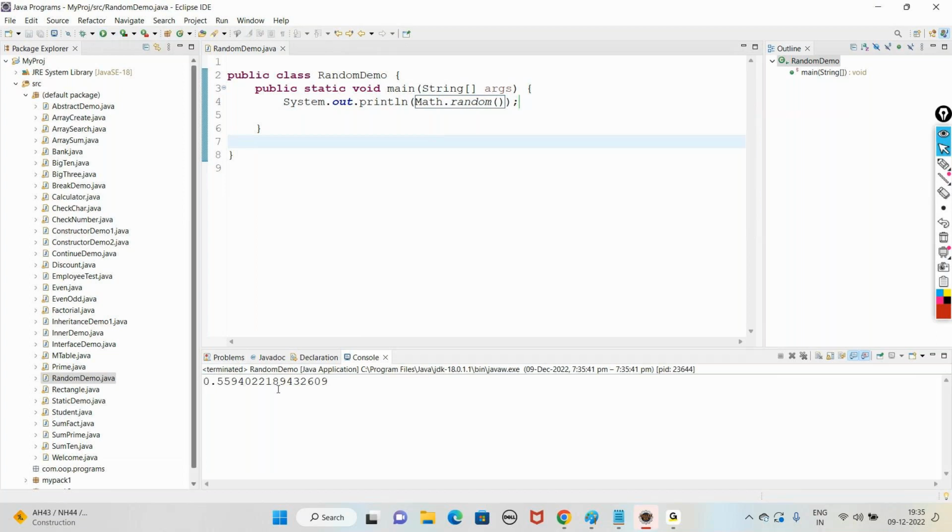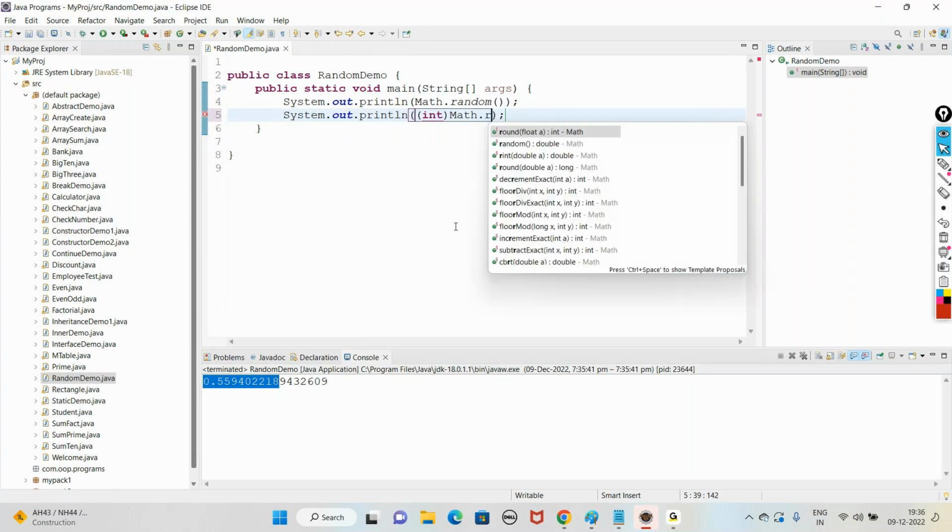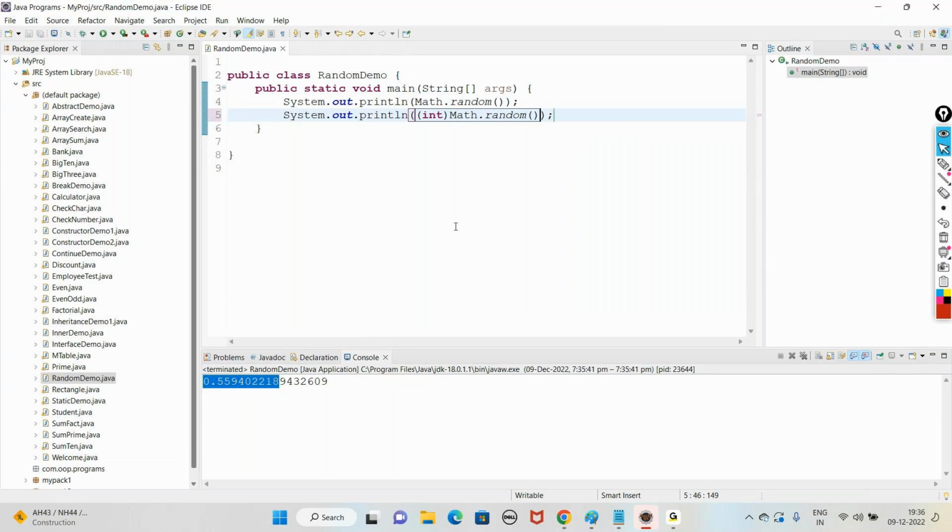But what are the numbers we are getting? It's a floating type format. But the OTPs we get are in integer format. So we may get a 4-digit OTP or a 6-digit OTP. Then how to convert this into integer? By applying typecasting. Let's say int and Math.random. When we apply typecasting, this double value will get converted into integer.